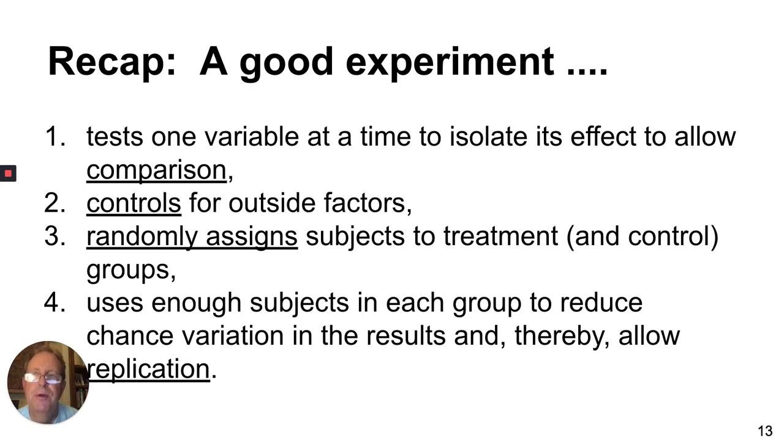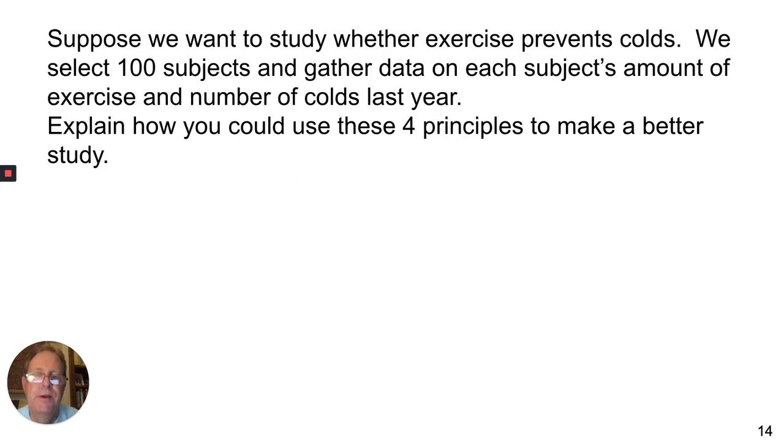To recap, a good experiment allows for comparison, controls for outside factors, randomly assigns the subjects to treatment and control group, and uses enough subjects in each group to reduce chance variation in the results and thereby allows for replication. Let's see how this works. Suppose we want to study whether exercise prevents colds. We select 100 subjects and gather data on each subject's amount of exercise and number of colds last year. Explain how you could use these 4 principles to make a better study.